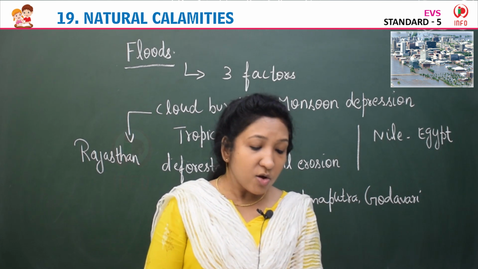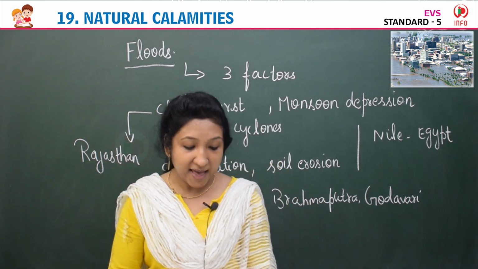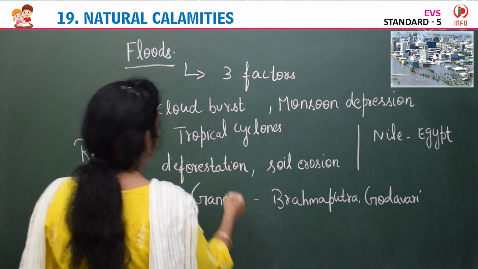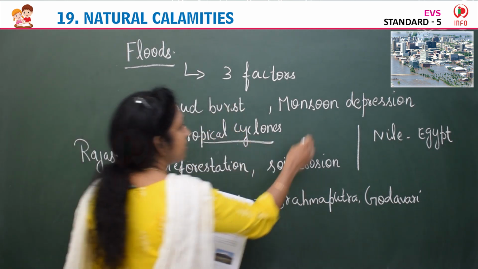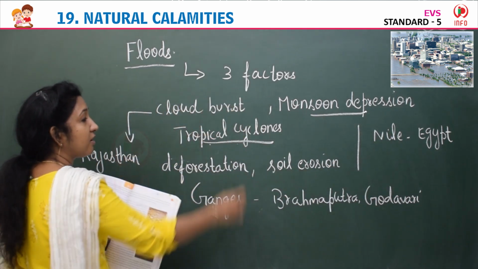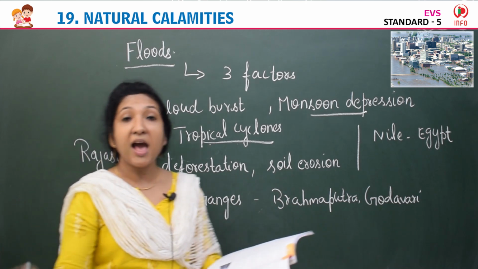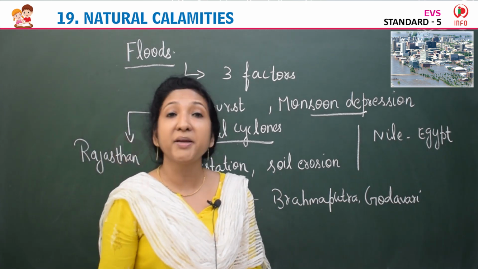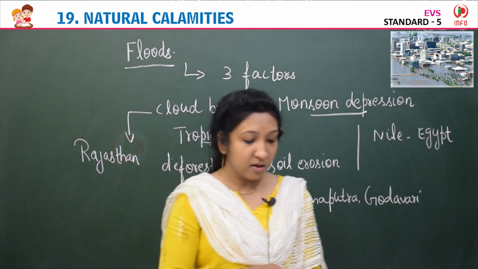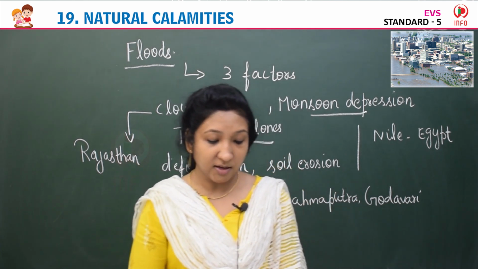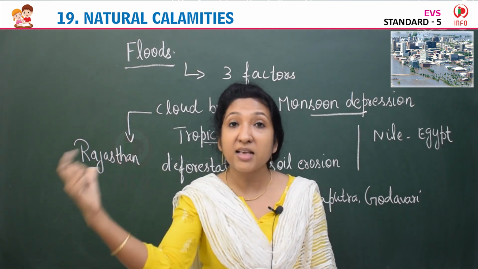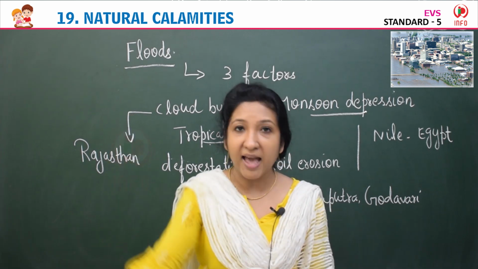Cyclones are more dangerous as they are combined with high speed winds. We have now learned about tropical cyclones and monsoon depressions. A cyclone has very high speed wind. A cyclonic storm with the forming of an eye may take any direction, that is, the high speed wind can flow in any direction.